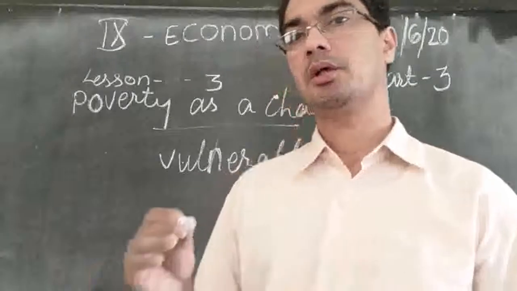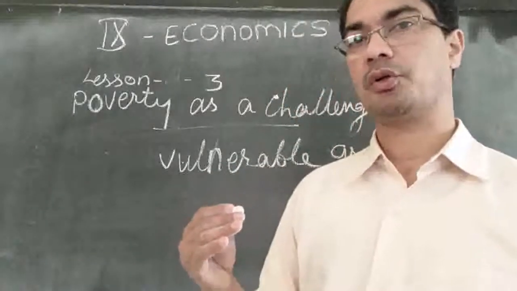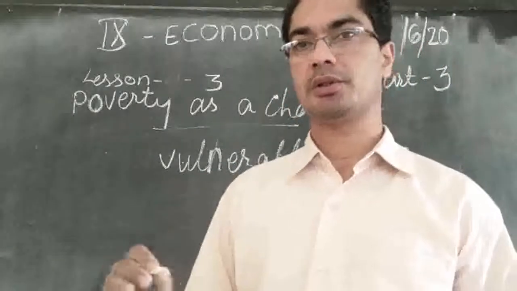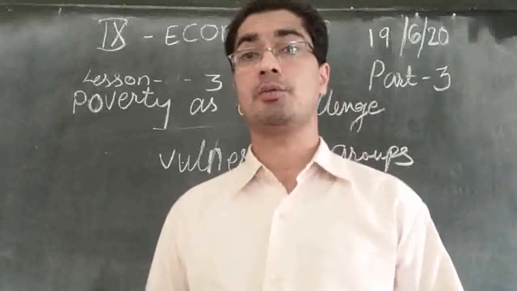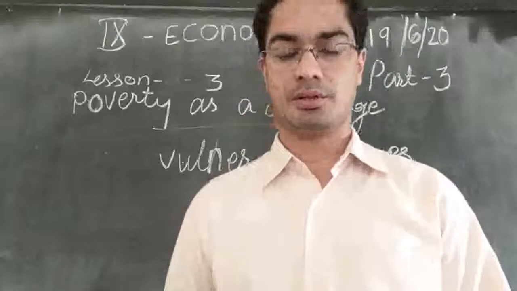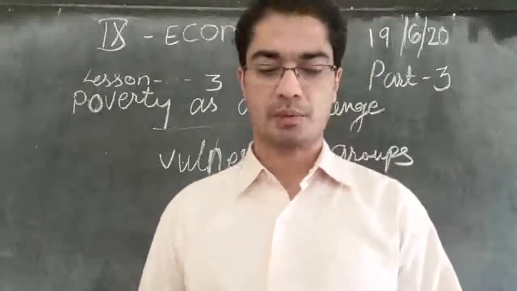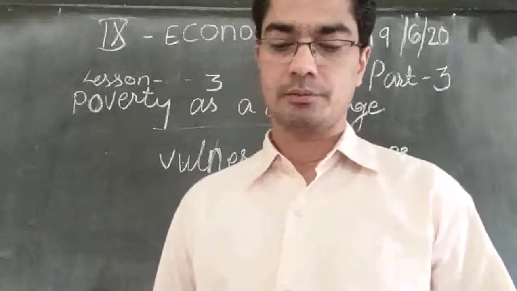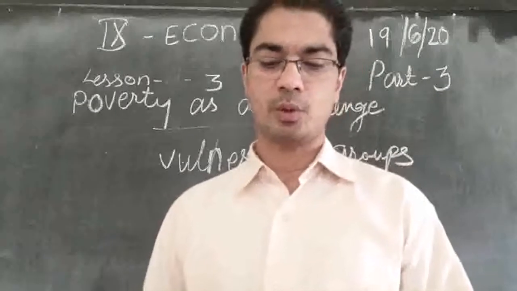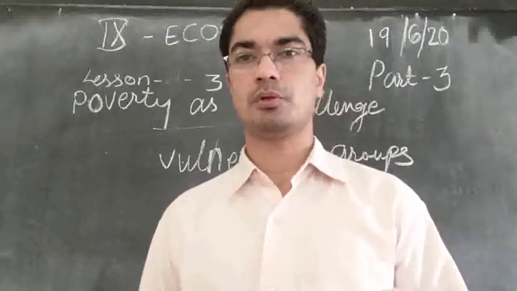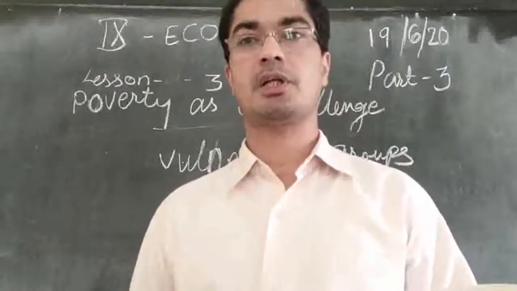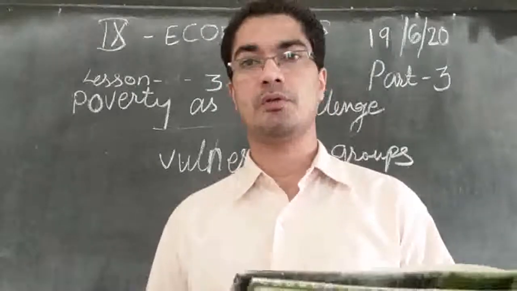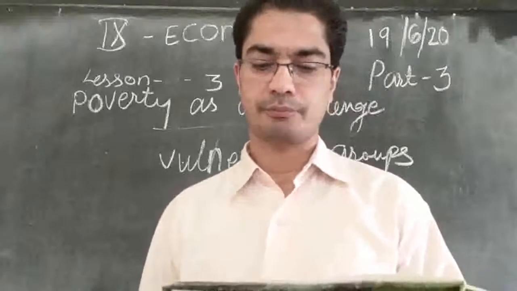So if you consider the people who are working as casual laborers, not permanent labor, then half of them are not able to meet their daily needs. So they are also under poverty line. Then 43% of the scheduled castes are also poor.